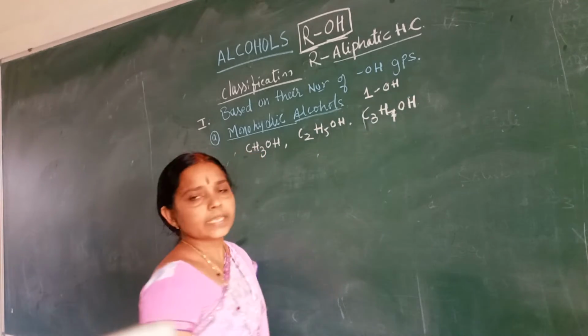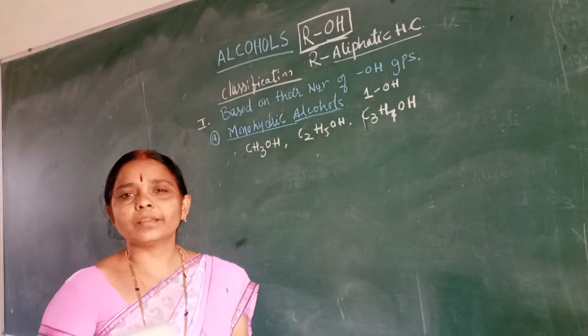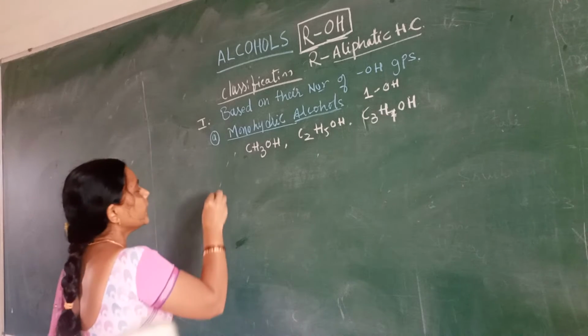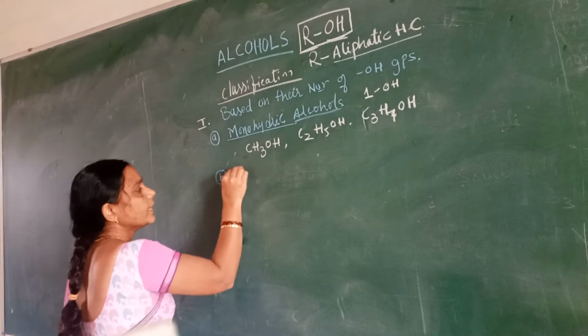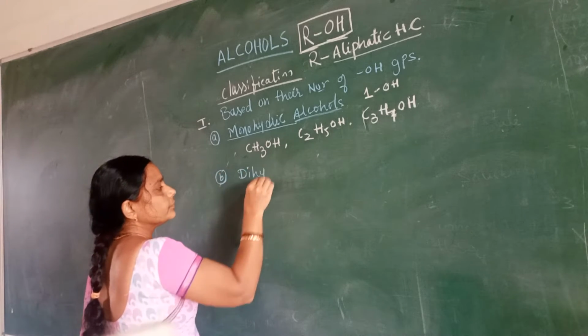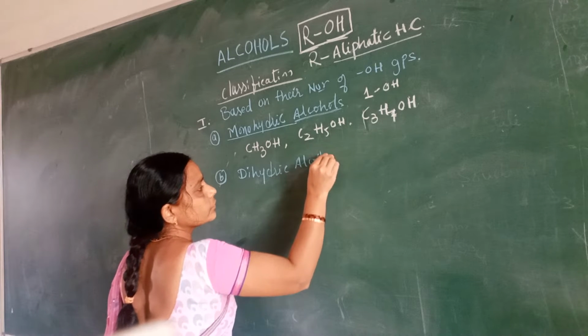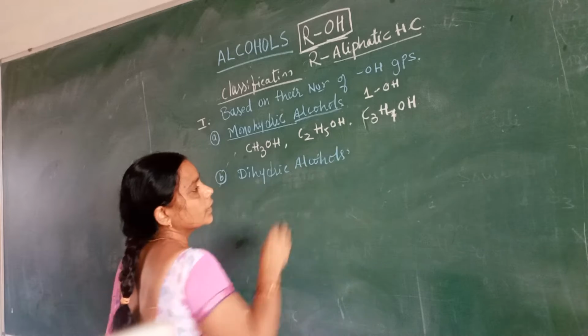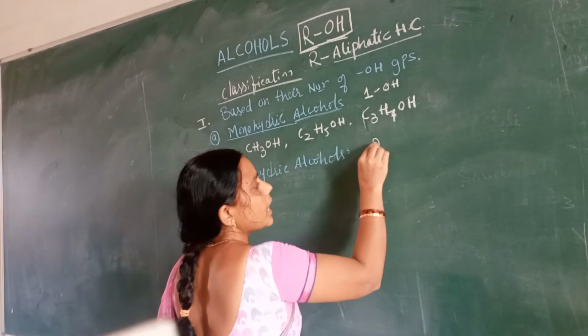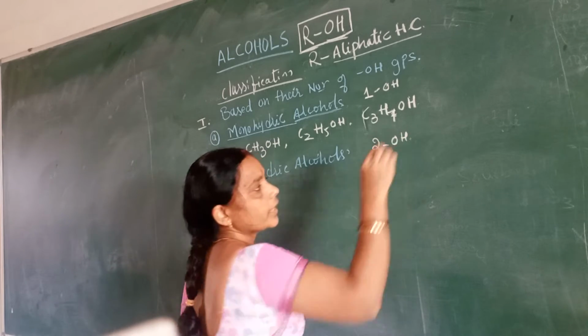These are the examples of monohydric alcohols. Second is dihydric alcohols. So OH groups are 2 here.